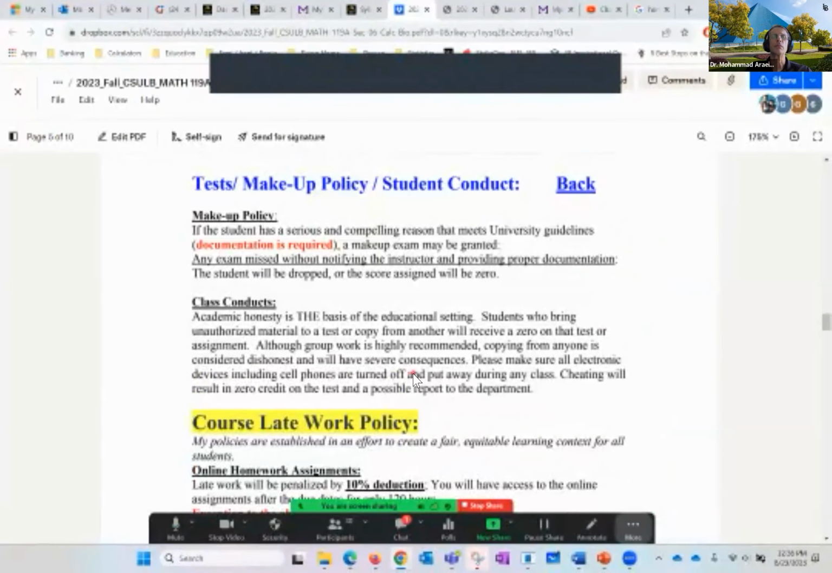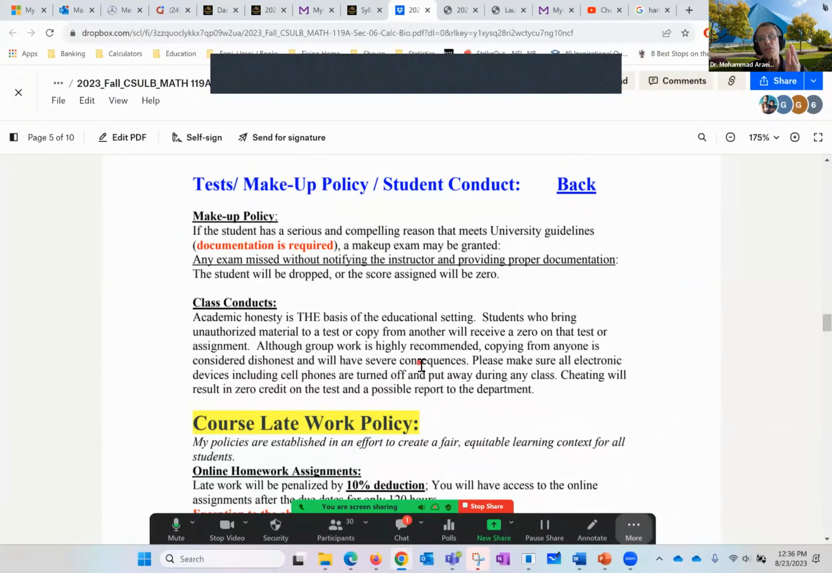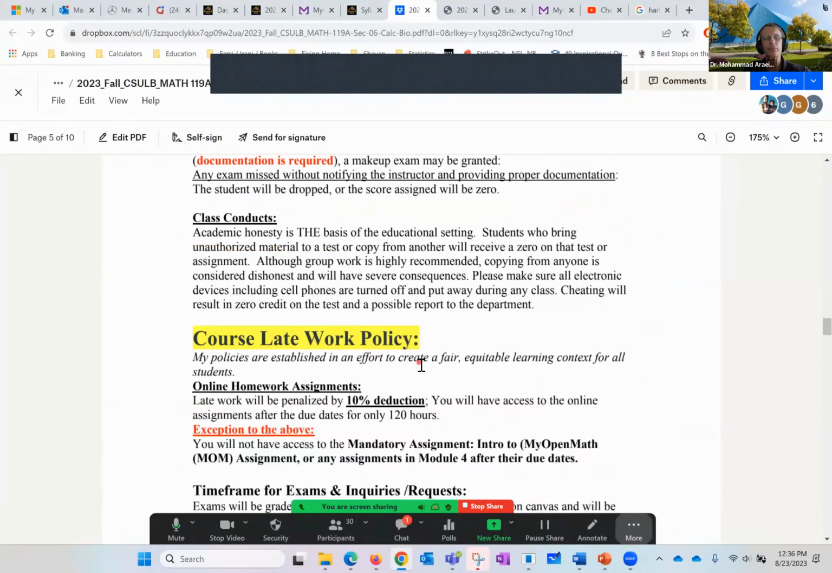There is no makeup policy. If something happens, you have proper documentation, that's not a problem. However, understand this: although we meet on certain days, the exams are set up for Saturdays, except the final, which has a specific date set up by the campus. So I want you to be relaxed when you take the exam.